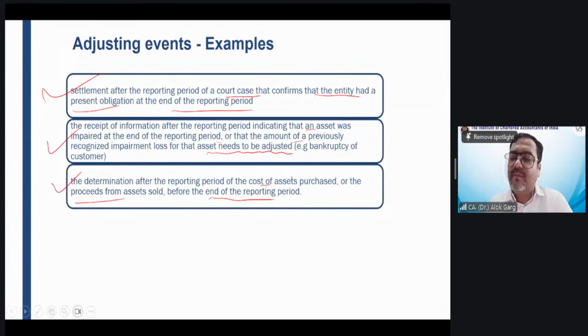For example, you purchased some furniture from your friend's shop. Okay, now since it is your friend's shop and you went on 31st March and purchased the furniture, you asked what is the price.